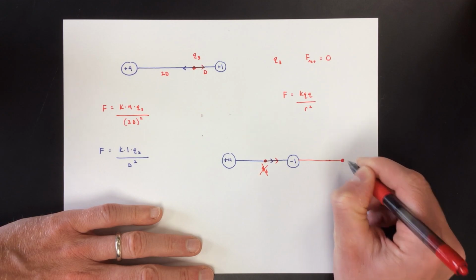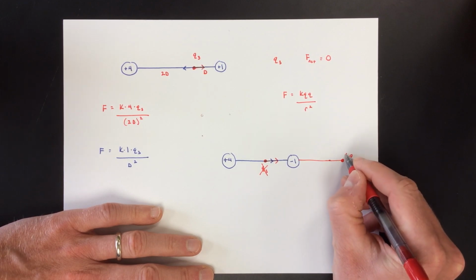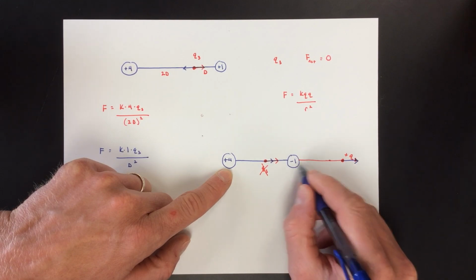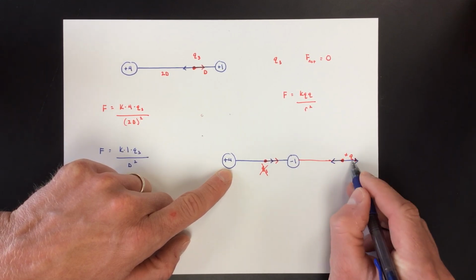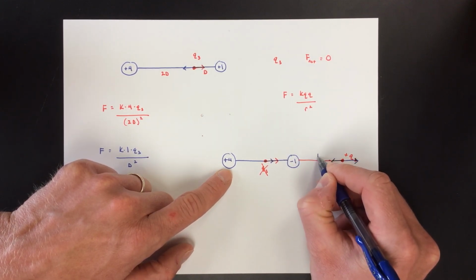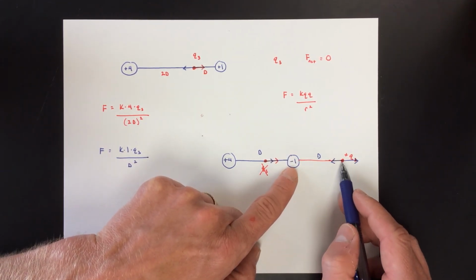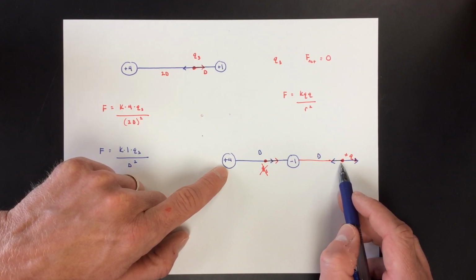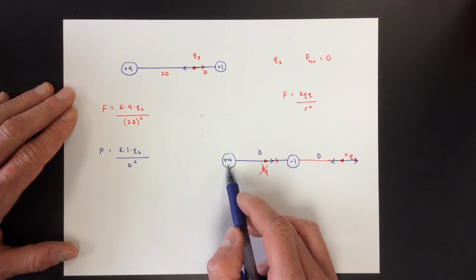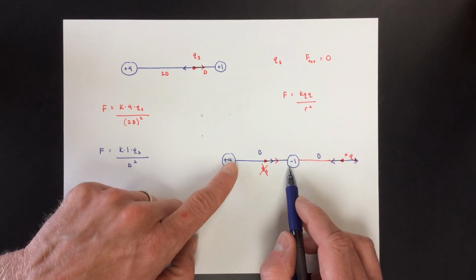About right there. If I put Q3 here, let's say this is a positive, then what's this one going to do? Well, that one's going to push it, but that one's going to attract it. And I'm just going to make sure those arrows are the same. And again, it's going to be the same thing. If I put this charge a distance d from here, do you see how this is a distance d from the Q, and this is a distance 2d from the Q? And 2d will end up canceling that factor of 4 created by the charge. So whatever this distance is, if this is 1 meter, then put it 1 meter over here. And again, it's all about these ratios.